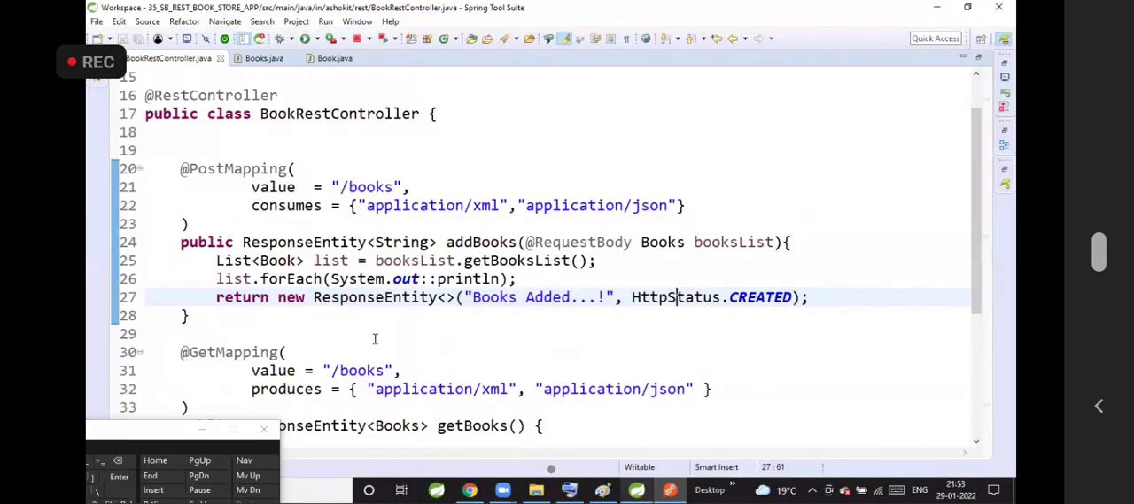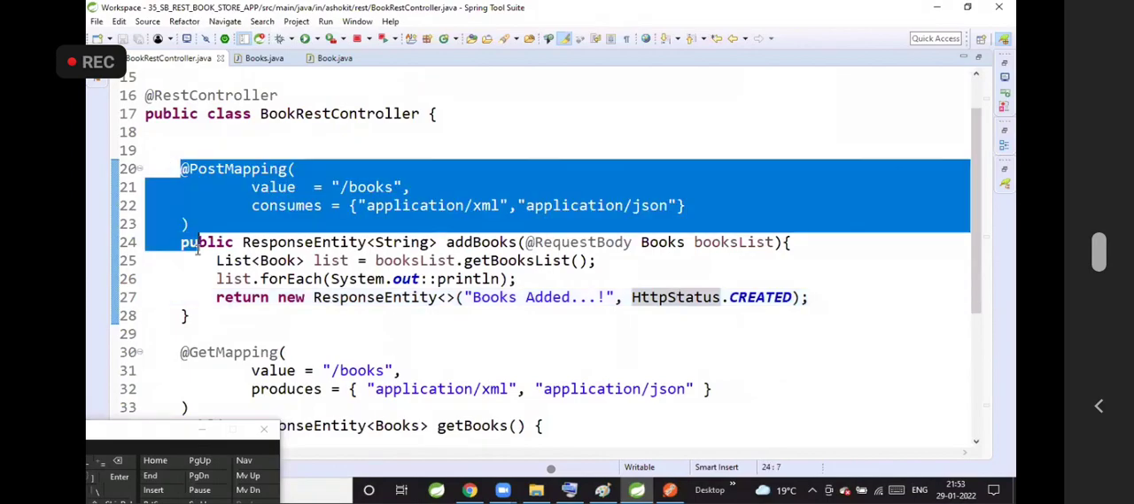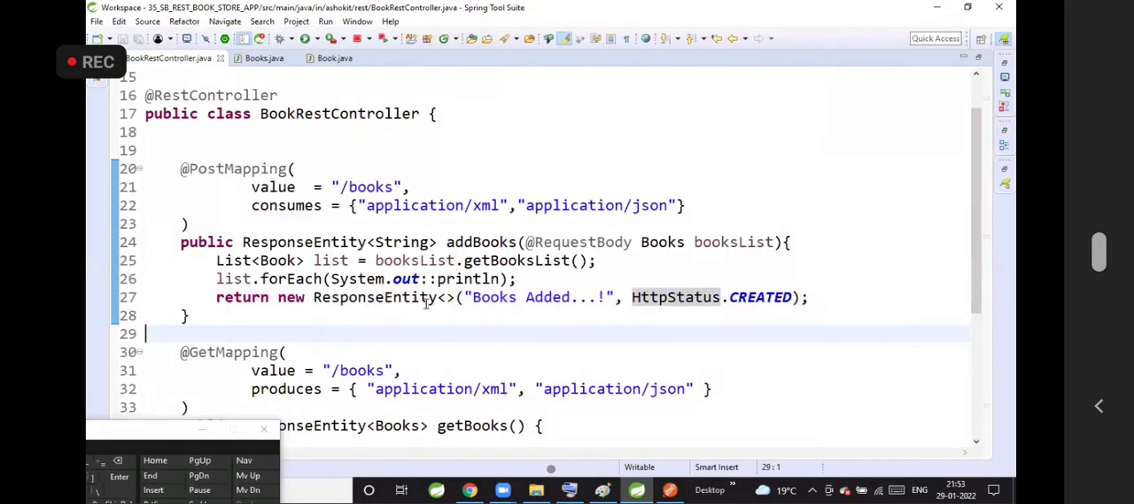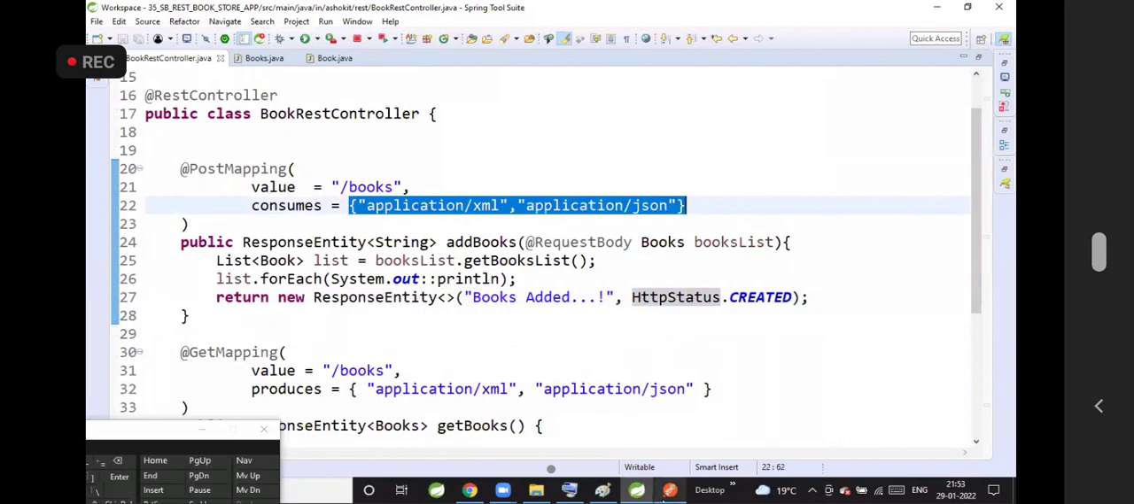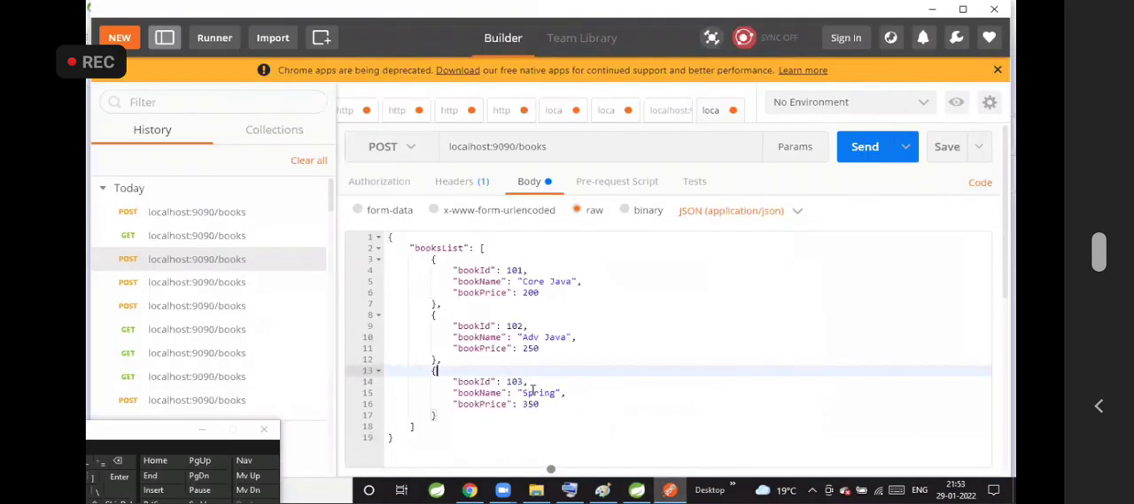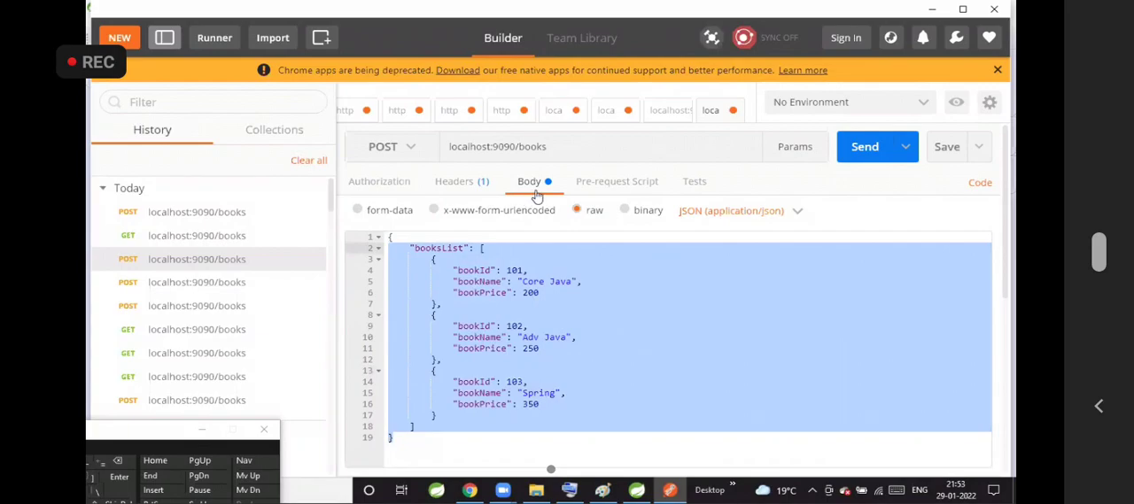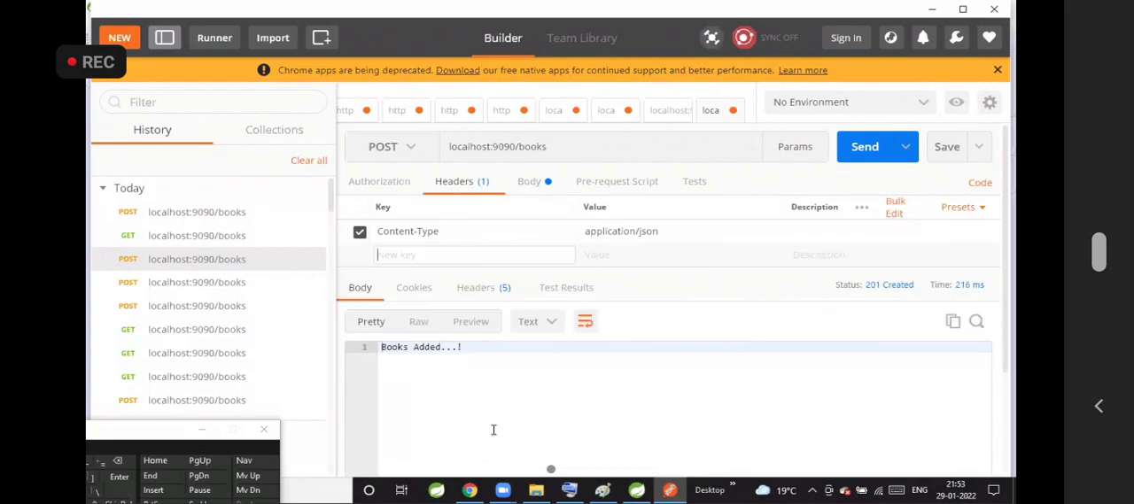We have a REST API developed. That REST API has a post request method. That REST API can consume the data in the form of XML or JSON. Good. Now, inside Postman, I am selecting the request type as post. I have typed the URL. I am giving the data in the form of JSON in the body. What is the header I am sending? Content type. What is the purpose of content type?